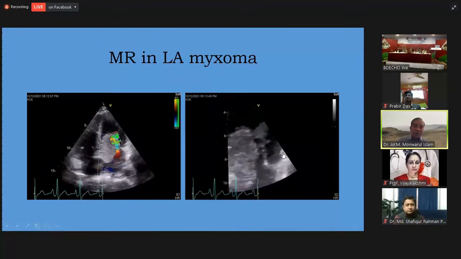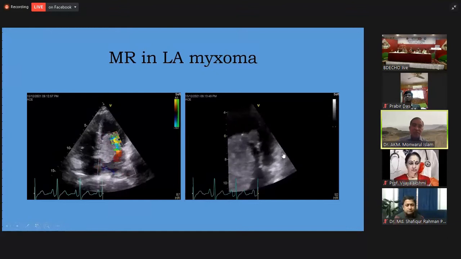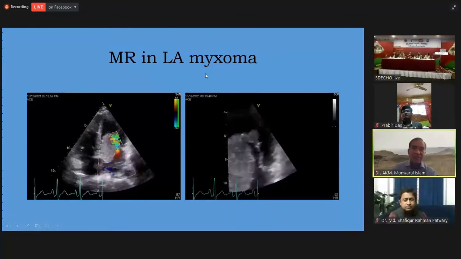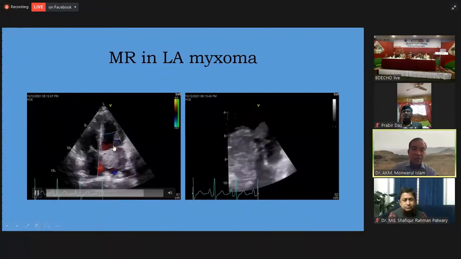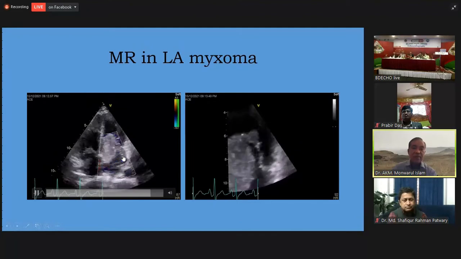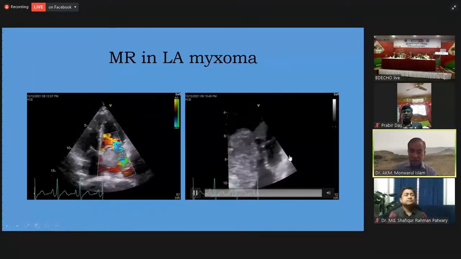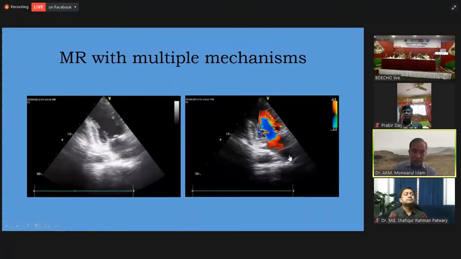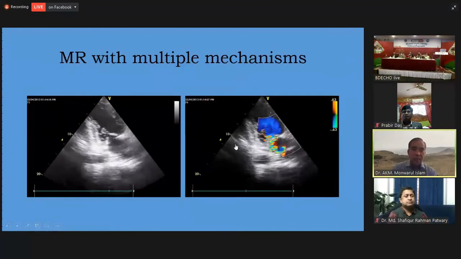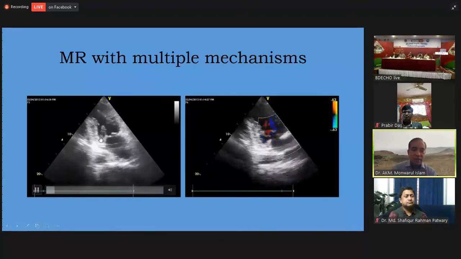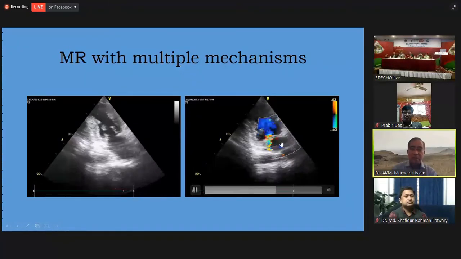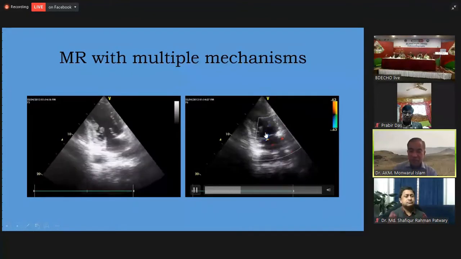Sometimes you can get other rare causes of mitral regurgitation, as is the case here. This is a case of left atrial myxoma, and in the presence of left atrial myxoma there is a moderate degree of mitral regurgitation. Certainly, this is eccentric. Sometimes there may be multiple mechanisms playing at the same time, as is the case here. There is akinesia of the wall of the left ventricle, and at the same time papillary muscle rupture has led to the presence of severe eccentric MR.